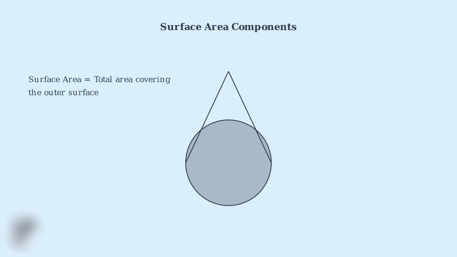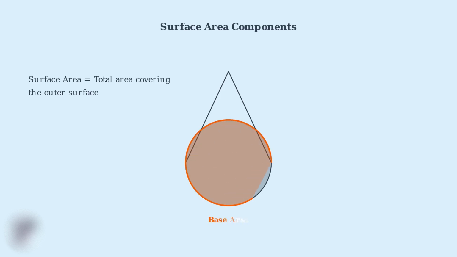To understand the total surface area of a cone, we first need to break down what surface area actually means and identify the key components that make up a cone's surface. Surface area is simply the total area that covers the outer surface of any three-dimensional object. For a cone, this outer surface consists of exactly two distinct parts that we need to understand. The first component is called the curved surface area, also known as the lateral surface area. This is the sloped, curved part of the cone that extends from the base up to the apex or tip.